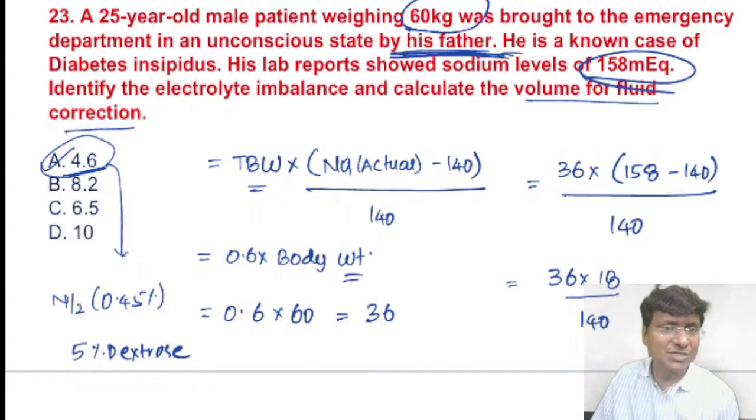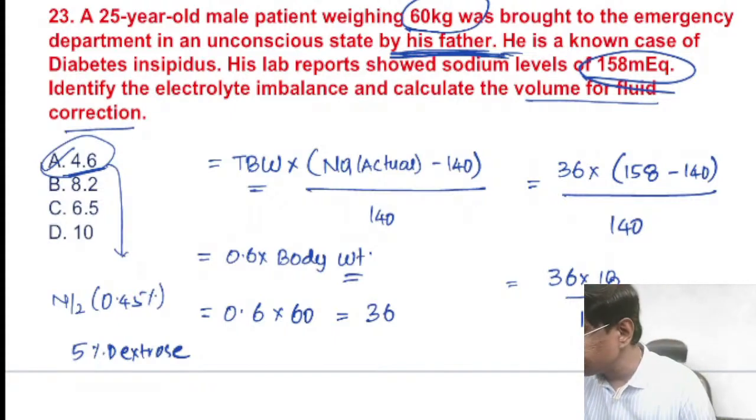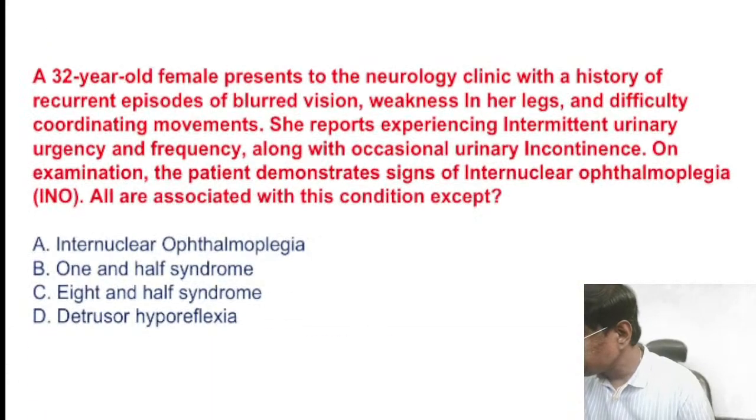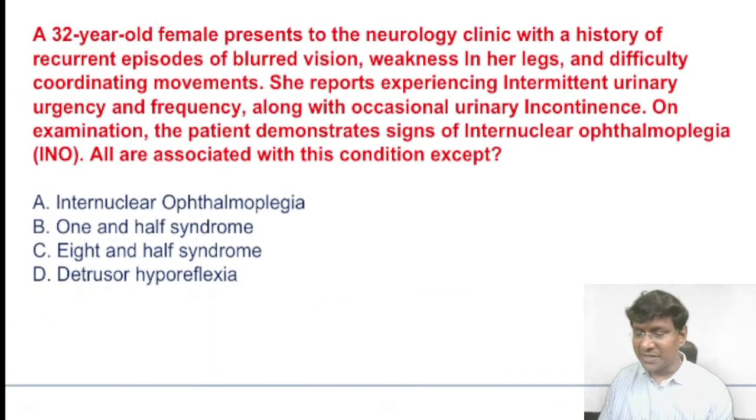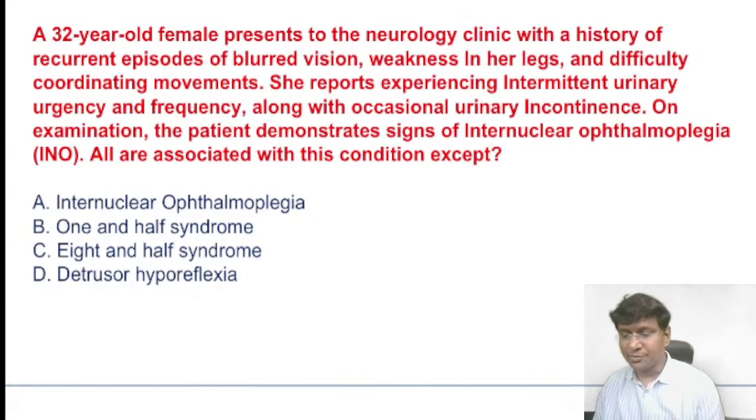Okay, now last question we will take up, and then we will wind up this session. One quick question related to neurology. A 32-year-old female presents to the neurology clinic with history of recurrent episodes of blurred vision, weakness in her legs, and difficulty in coordinating the movements. She reports intermittent urinary urgency and frequency, along with occasional urinary incontinence. On examination, the patient demonstrates signs of internuclear ophthalmoplegia. All of the following are associated with this condition except: INO, 1.5 syndrome, 8.5 syndrome, detrusor hyporeflexia.